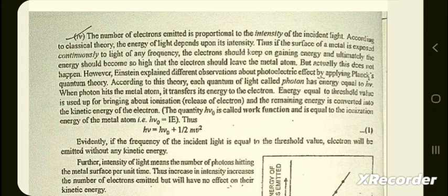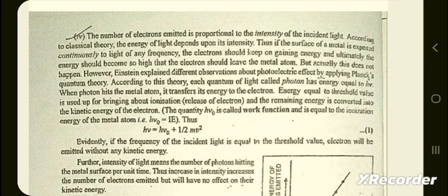According to classical theory, the energy of light depends upon its intensity. Thus, if the surface of a metal is exposed continuously to light of any frequency, the electrons should keep on gaining energy, and ultimately the energy should become so high that the electrons should leave the metal atom. But actually, this does not happen. However, Einstein explained the different observations about the photoelectric effect by applying Planck's quantum theory.